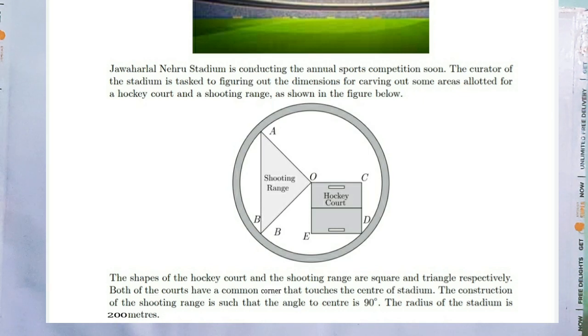That is, Jawaharlal Nehru Stadium is conducting the annual sports competition soon. The curator of the stadium is tasked to figuring out the dimensions for carving out some areas allotted for a hockey court and a shooting range, as shown in the figure.